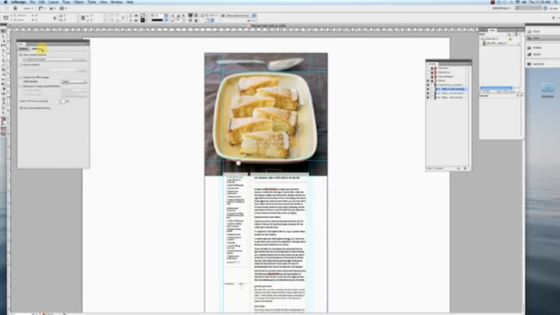Now I'm going to go under settings. I'm going to set up this instant review. That's done right here at the top under this push review to device. And what that means is literally when I hit the review button, it's going to build this file and it's going to push it out to my iPad. And the way it does that is it looks for that iPad on the same wireless network. So you have to be on Wi-Fi.